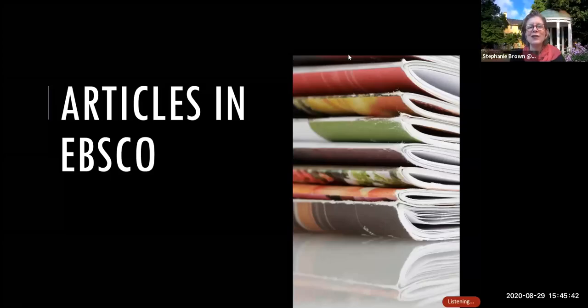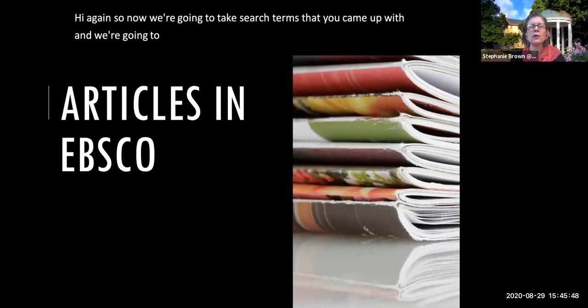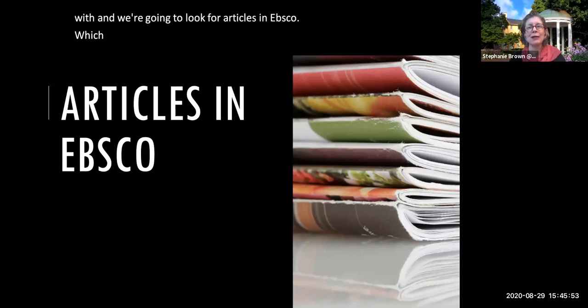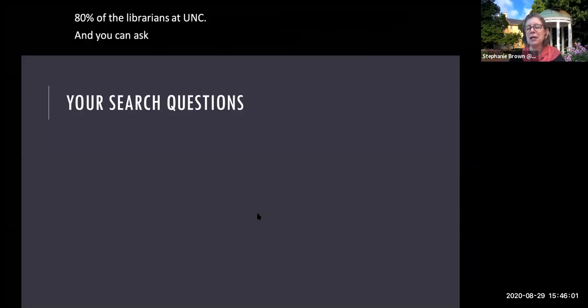Hi again. So now we're going to take the search terms that you came up with and we're going to look for articles in EBSCO, which is the library database preferred by 80% of the librarians at UNC. And you can ask me why later.